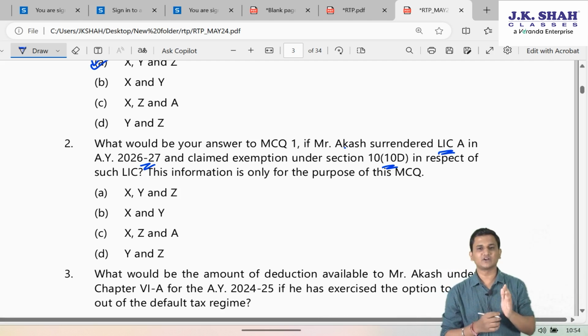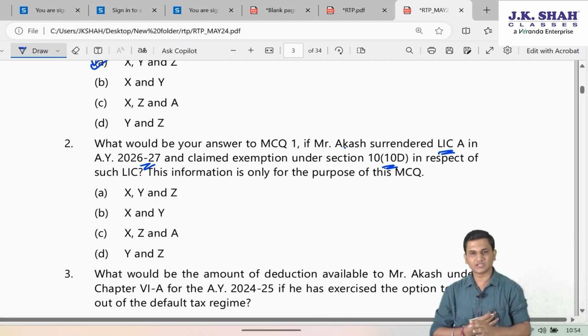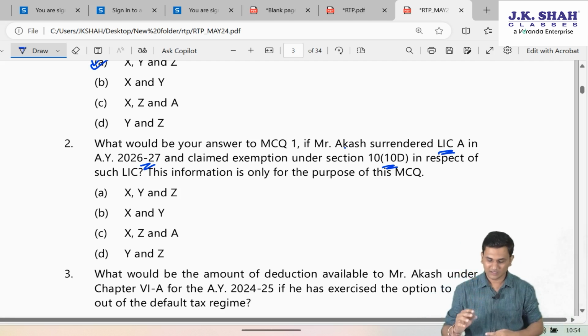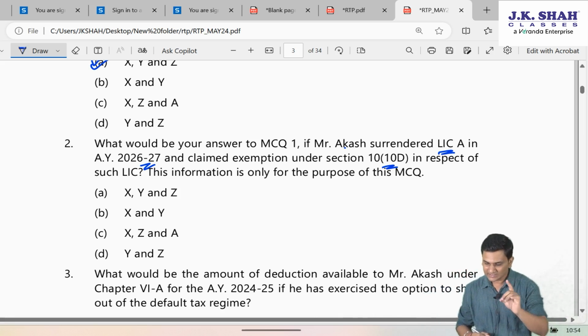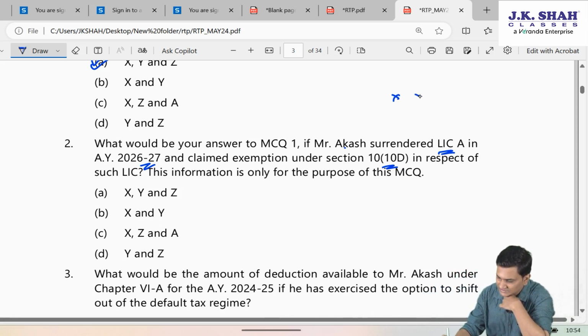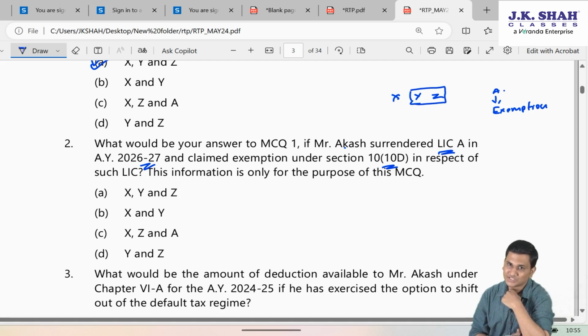So just for the sake of MCQ, if they are saying Mr. Akash surrendered life insurance policy A in the financial year 2025-26, that is assessment year 26-27, since he was planning to take X, Y and Z maturities exempted, but in the 2026-27 assessment year, if he has withdrawn policy A, which he was earlier planning to get taxed, and he took exemption for it, then in that case, sir, your Y and Z which you wanted to take exemption, that option changes now.